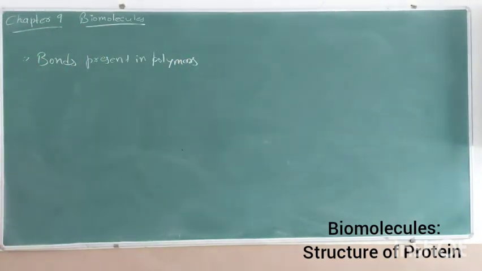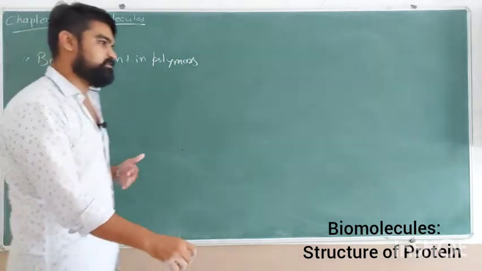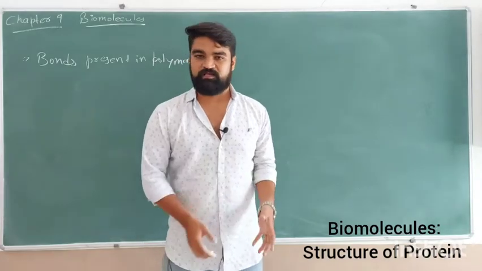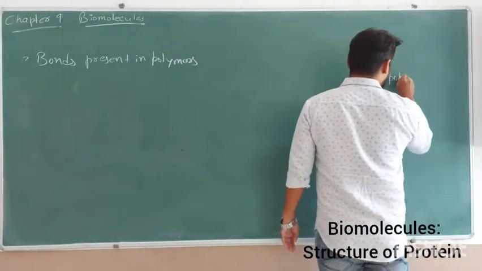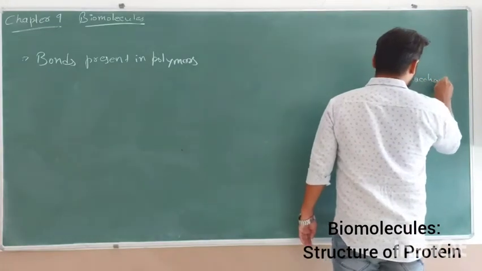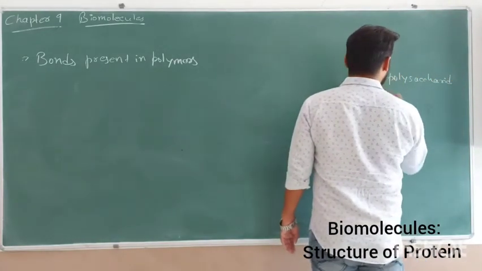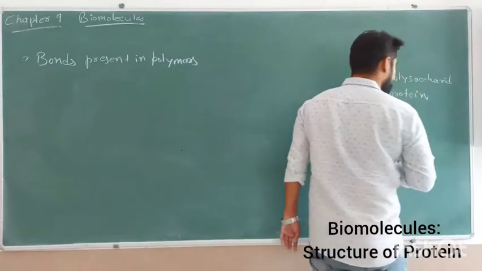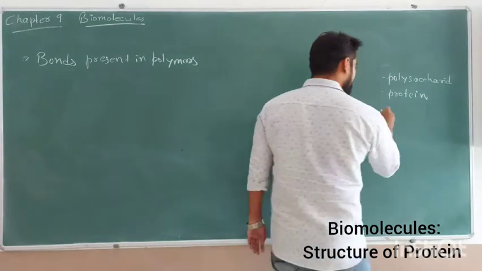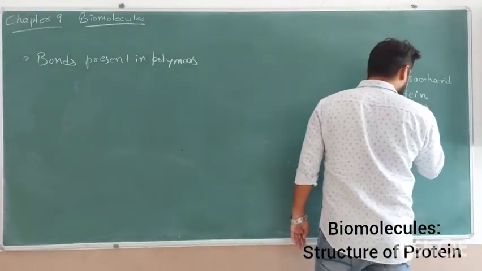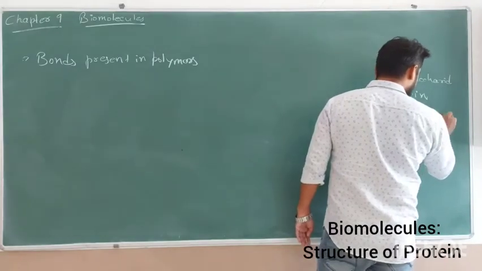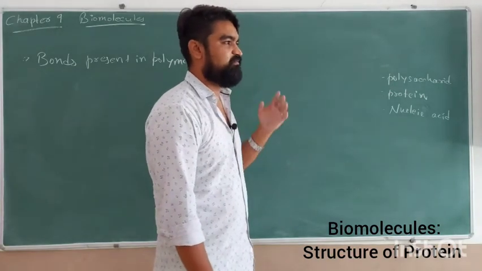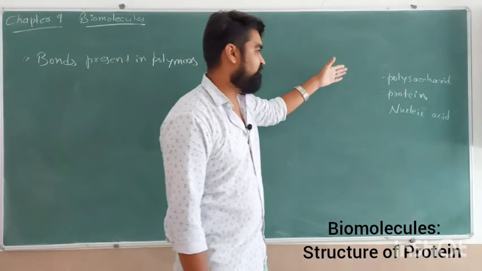This particular topic means that we have already discussed many polymeric structures in our biomolecule chapter. In this chapter we have seen many polymeric structures. If we remember, first is polysaccharide, for example. Second is protein. Remember, protein is also a polymer molecule. Then nucleic acid. These three major molecules that are found inside our body, and which are very important molecules in our body, are found in the polymeric form.